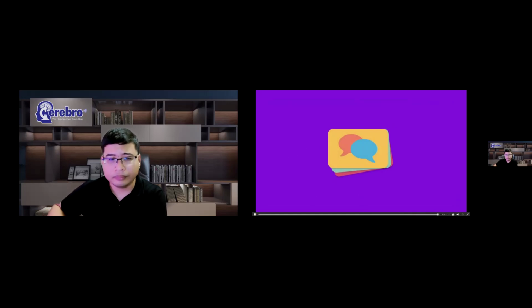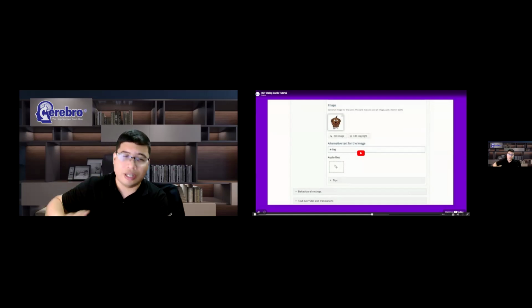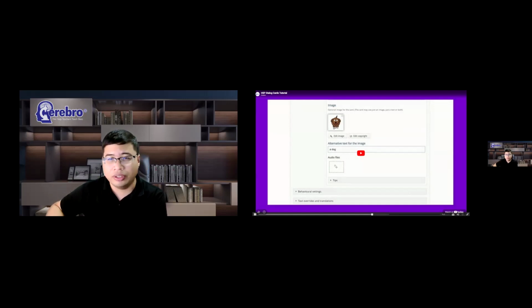Enjoy using dialogue cards. So, as you can see, compared with the flashcards, dialogue cards are more flexible with regards to the content types or content formats that you can put on the cards. You can even put audio, text, images also, compared with the flashcards na medyo limited yung kanyang pwedeng ilagay.